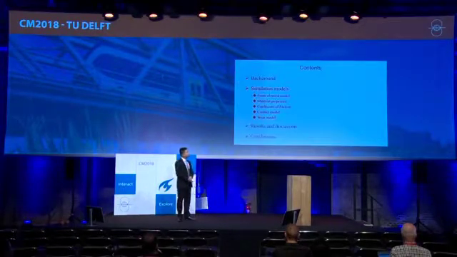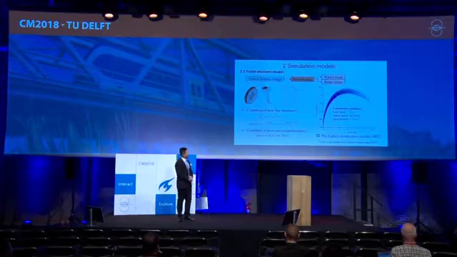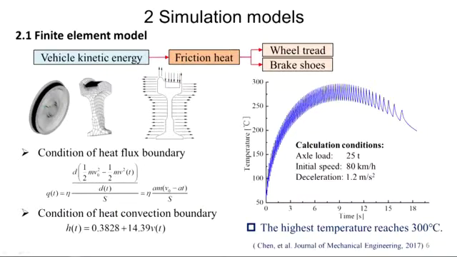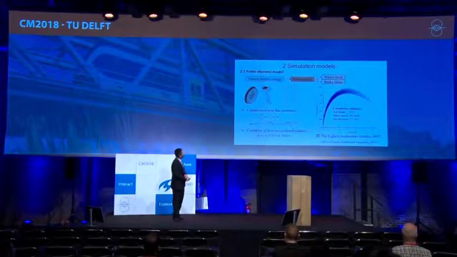Let's move on to simulation models. The physical process of trend breaking is widely used on fluid is that weakening kinetic energy is turned into the friction heat, which is transmitted to wear tread and brake shoes. The finite model is this: the conditions of heat flux boundary and convection boundary are taken into consideration in this model. The emergency braking of heavy haul trains is simulated in this paper.